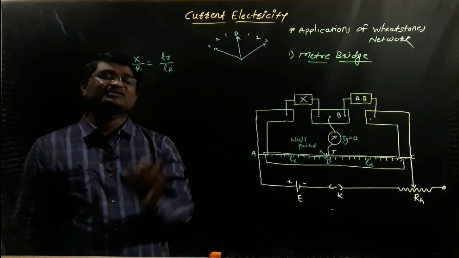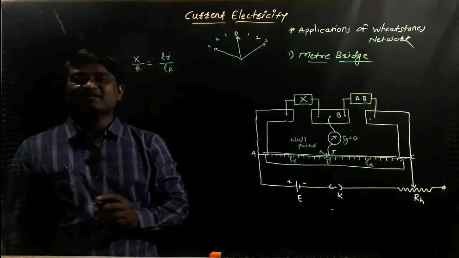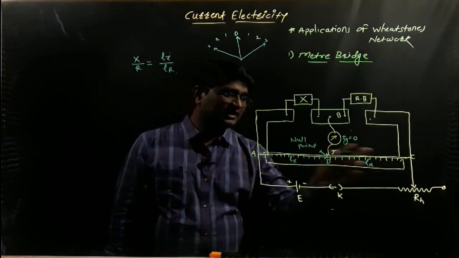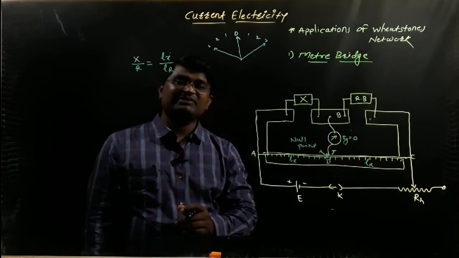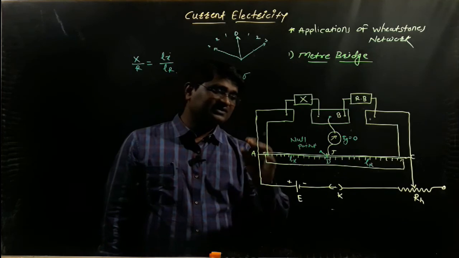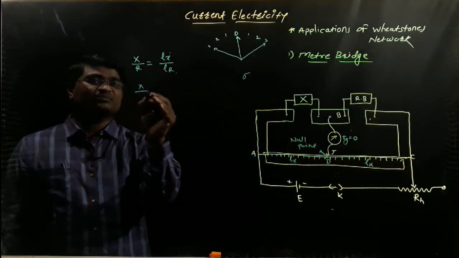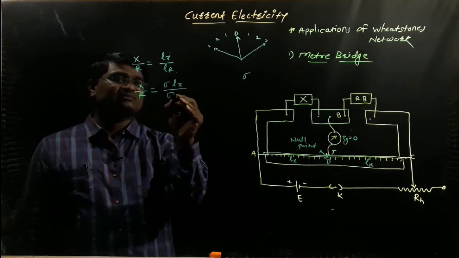So with the help of these known three quantities, the unknown resistance X is determined easily. Let's imagine that the total length of the wire is L, its cross-sectional area is denoted by A, and the resistance per unit length is denoted by sigma. Then X upon R is equal to sigma Lx upon sigma Lr.